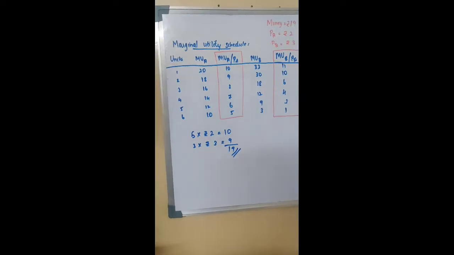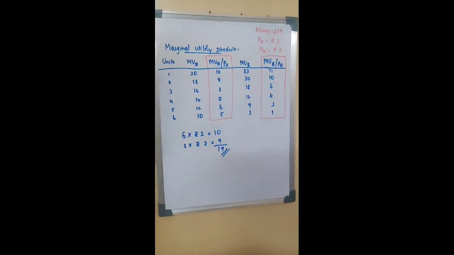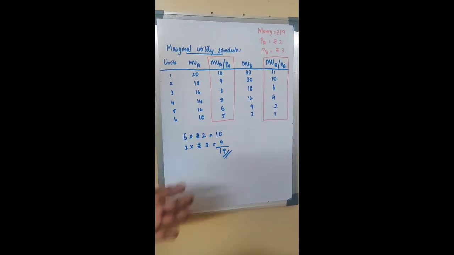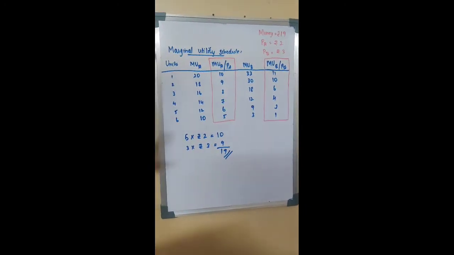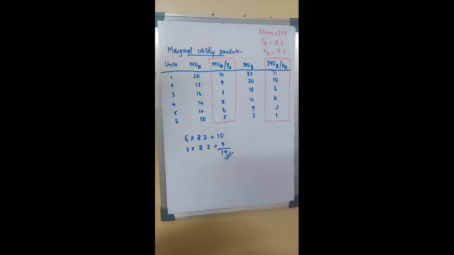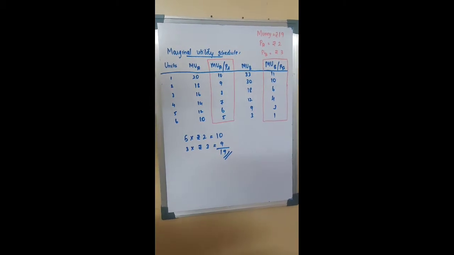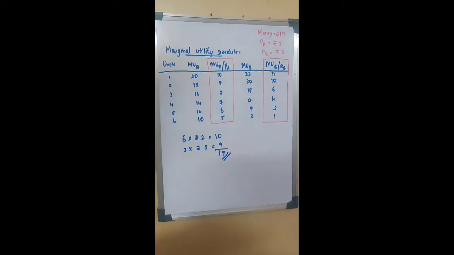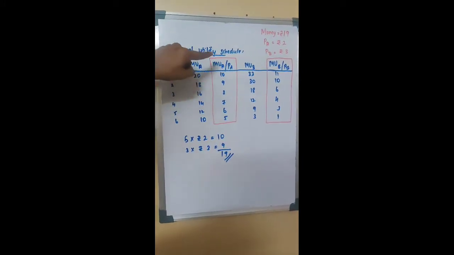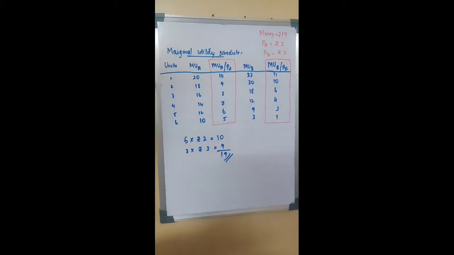Now let us evaluate the marginal utility of both products. You can see that the marginal utility schedules of A and B show diminishing marginal utilities for both goods from the different units consumed. Dividing marginal utility of A by its price, we obtain the marginal utility of money expenditure.